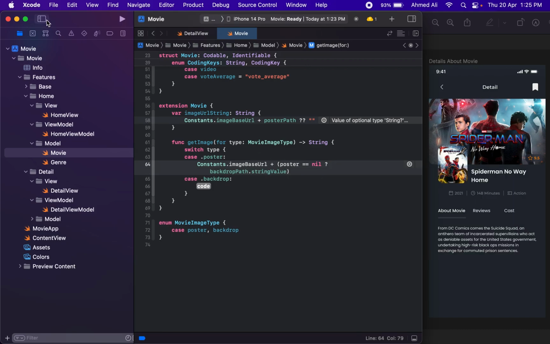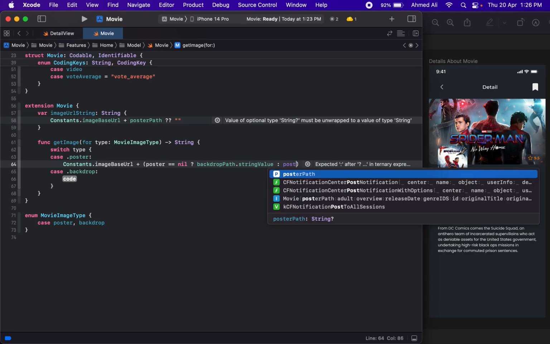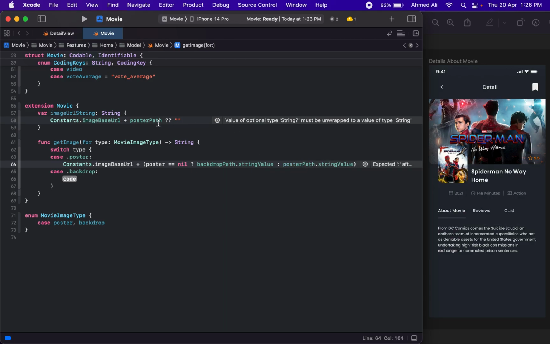That's the string extension we created in the first video, and then afterwards if it's not null, then we will return the string value. So I guess we can do here as well. So yeah, if the user is requesting poster, we check if the poster path is null, is not available, then we simply return the backdrop image, and if it's available, then we can return it.